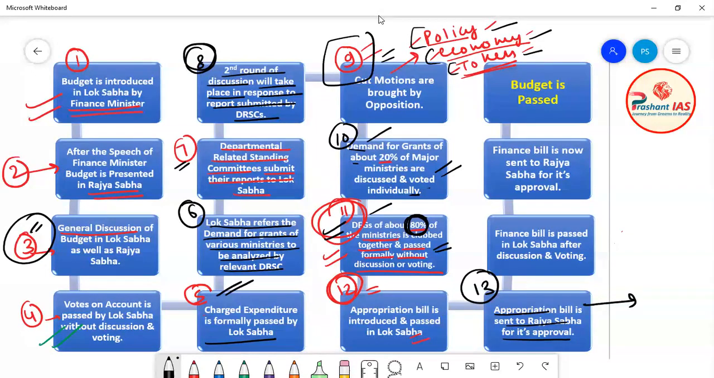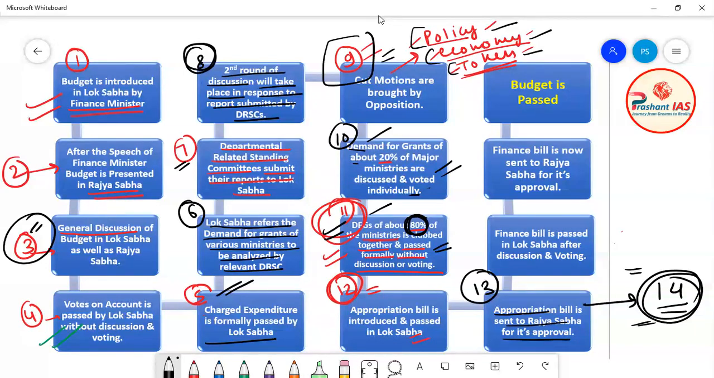So Rajya Sabha has to pass this appropriation bill within 14 days, and within 14 days Rajya Sabha has to return it. Now, as the appropriation bill is a money bill, all the principles of money bill will be applied here. So Rajya Sabha has to pass this appropriation bill within a 14 day period.